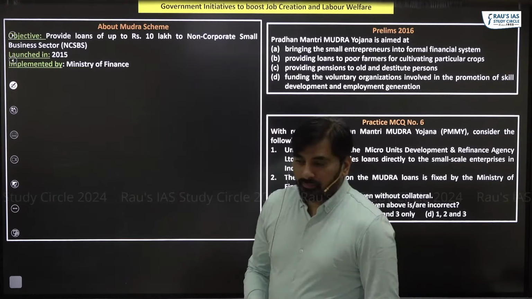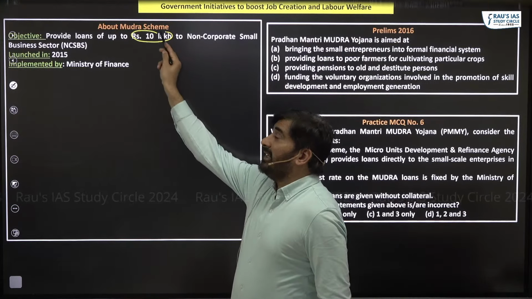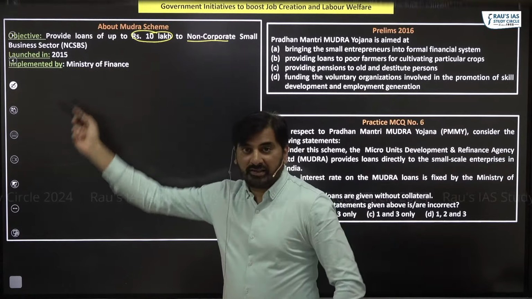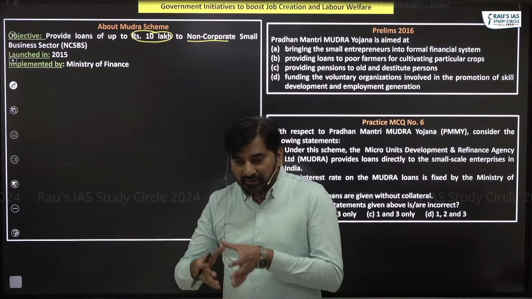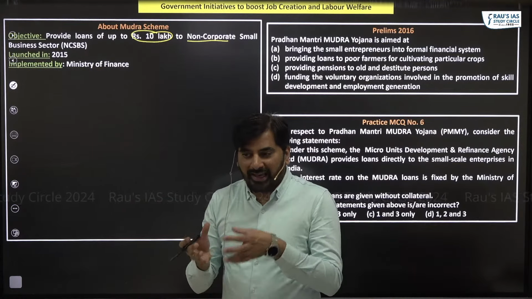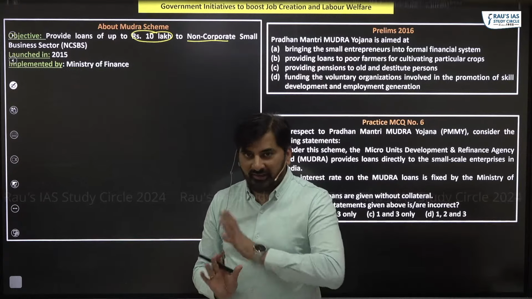Under Mudra, we are providing loans of up to rupees 10 lakh to the non-corporate small business sector. So when we say non-corporate small business sector, we are essentially referring to micro units, small scale enterprises.